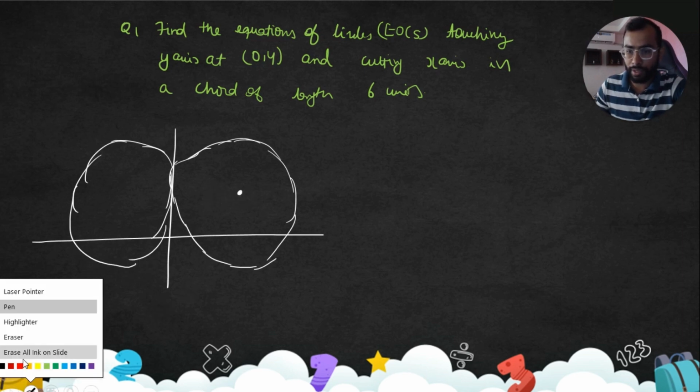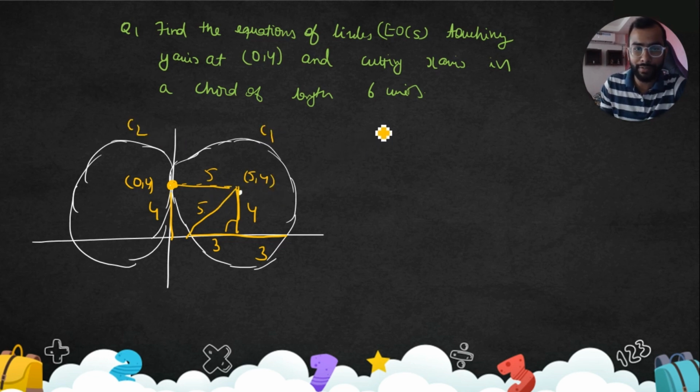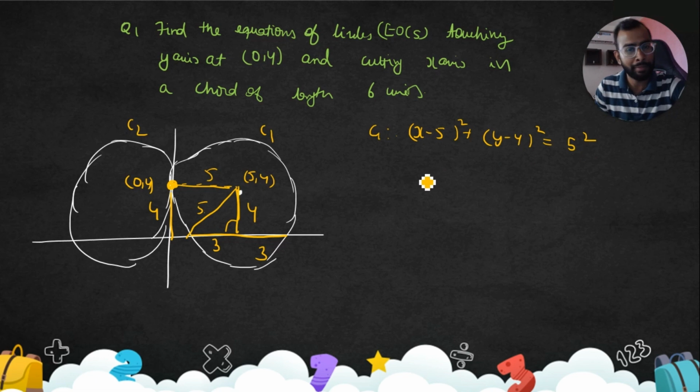Now the point is (0,4). This distance is 4. It's complete as 6, so this is 3. According to Pythagoras, this is 5. So the radius is 5. Center is (5,4). So C1, C2, two circles we have. Let's write the equation of C1: (x − 5)² + (y − 4)² = 5². Yes, makes sense everyone.